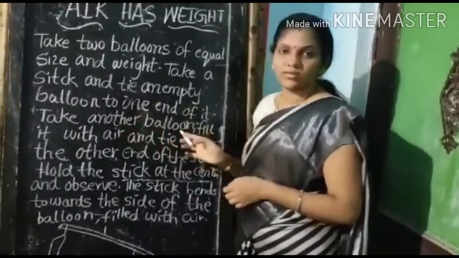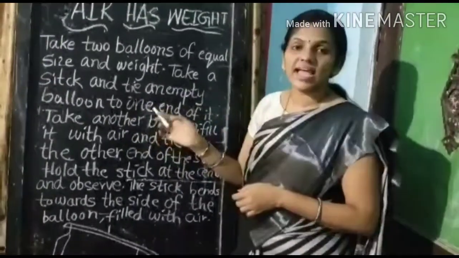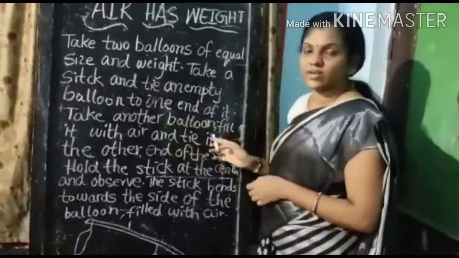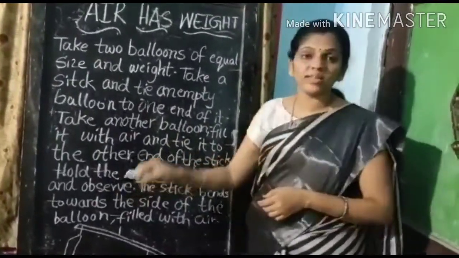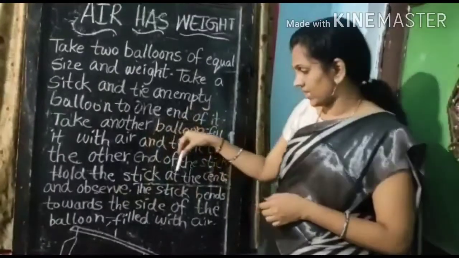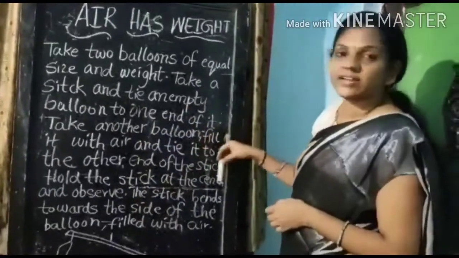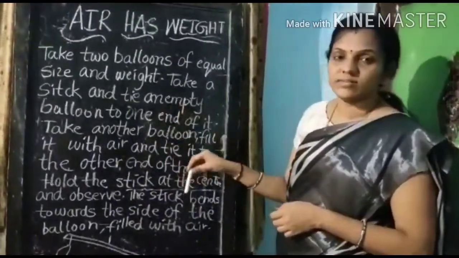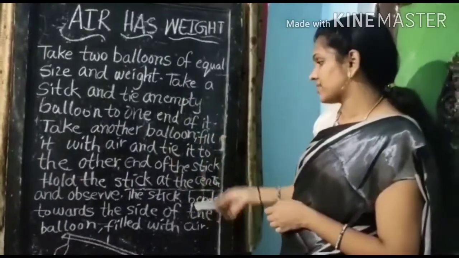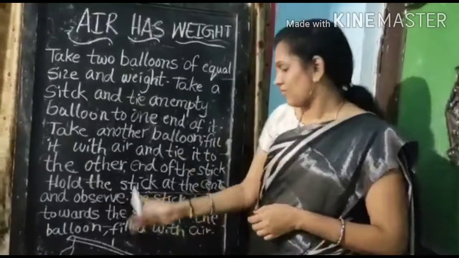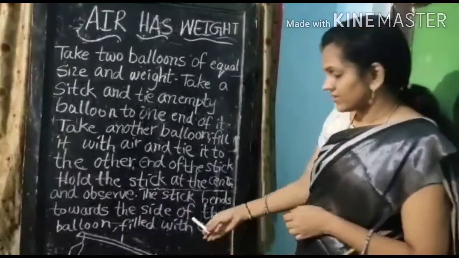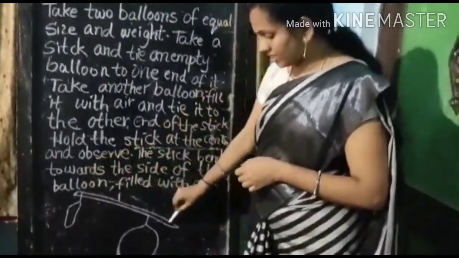Take another balloon, fill it with air and tie it to the other end of the stick. Hold the stick at the center and observe. The stick bends down towards the side of the balloon filled with air.